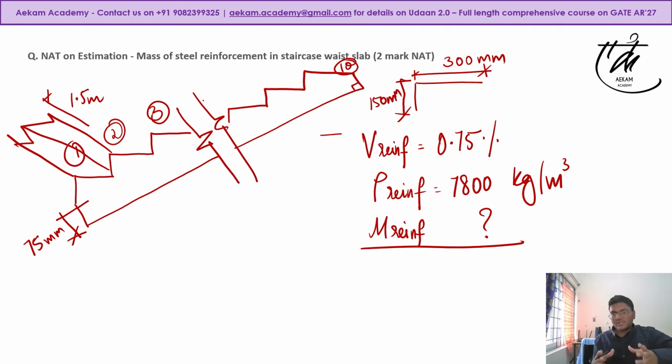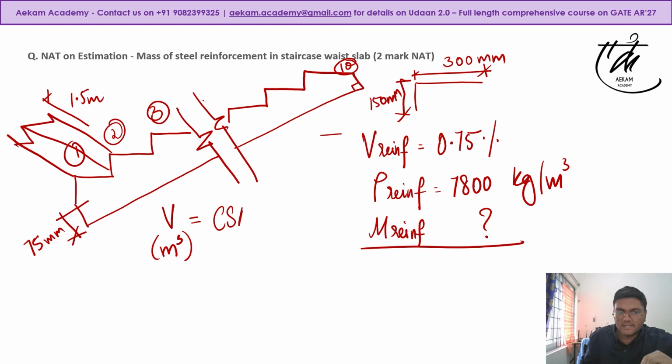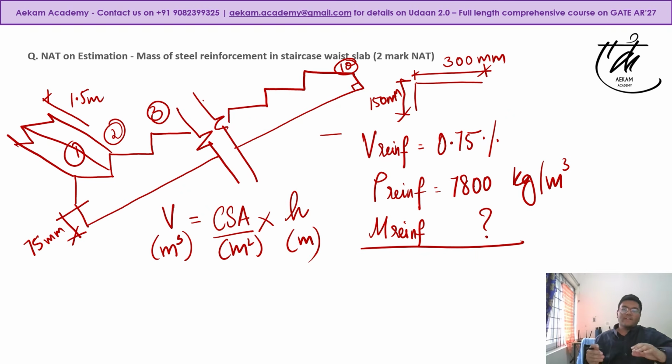Quickly, how to approach such questions: start breaking down geometries. Always remember volume. What are the units of volume? Meter cube. It can always be written as cross section area, meter square, into another dimension. It can be width, depth, height, anything. So whenever you have an extruded surface, you have to compute the cross section area. If you know it is simply being extruded, you have to multiply it by the uniform extrusion height, width, or depth. This principle can be used to solve the question that came last year also. In 2025, there was a question based on a semicircular arch, if you remember.